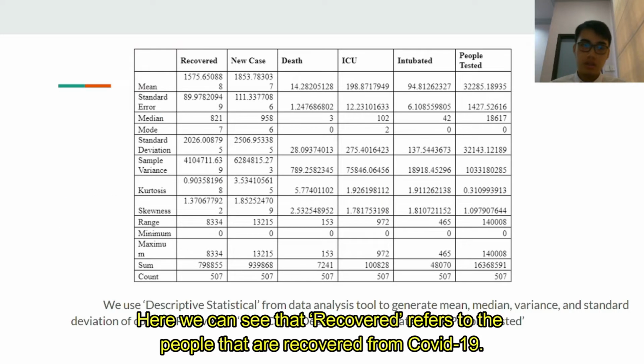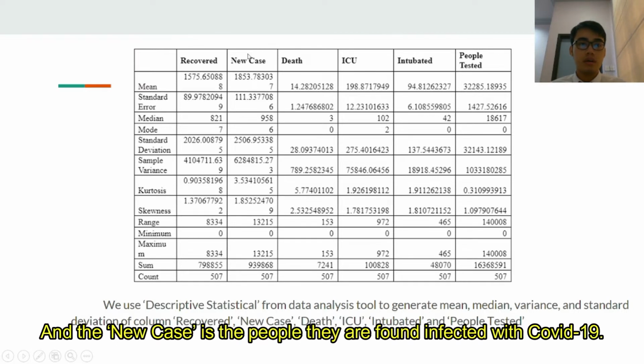Recovered refers to the people who have recovered from COVID-19, and new case is the people found infected with COVID-19.